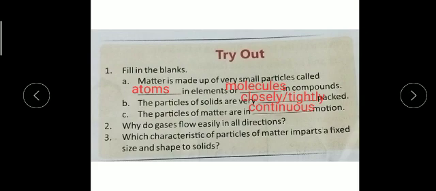The third one is which characteristics of particles of matter impart a fixed shape and size to solids. The characteristic property is that their molecules are tightly packed. They have the most force of attraction between the molecules, the cohesive force which allows particles to stick together strongly so that they cannot move. They cannot be compressed. So the property is greatest cohesive force and tightly packed molecules.